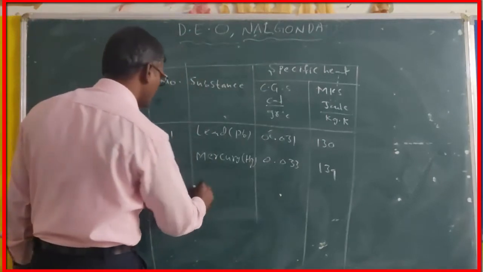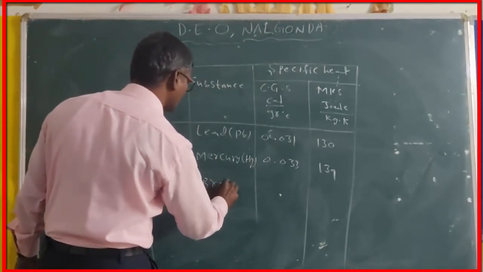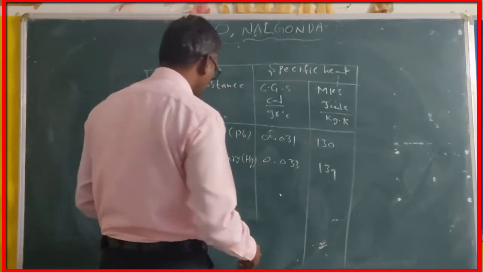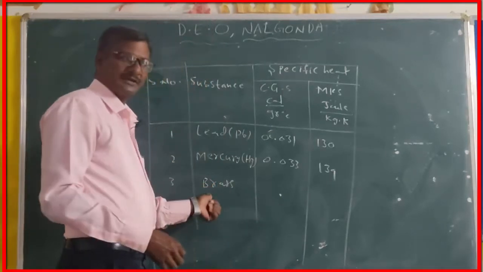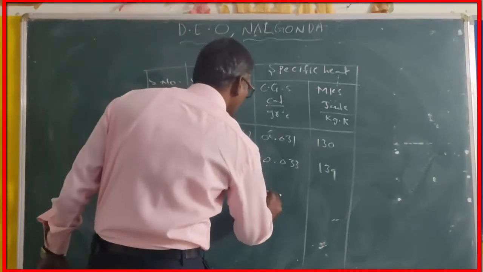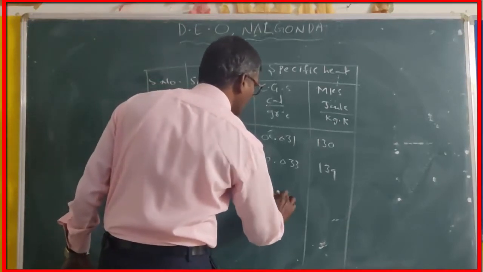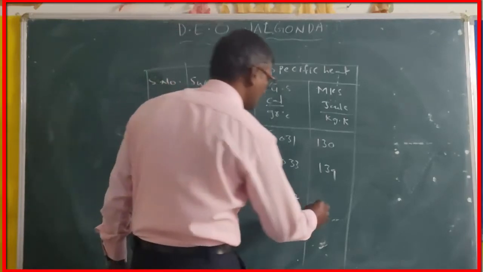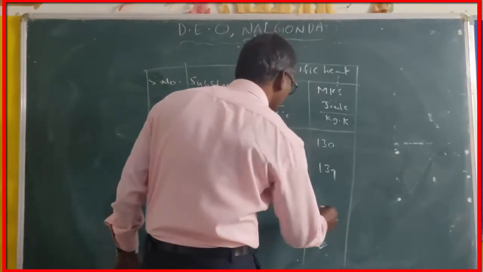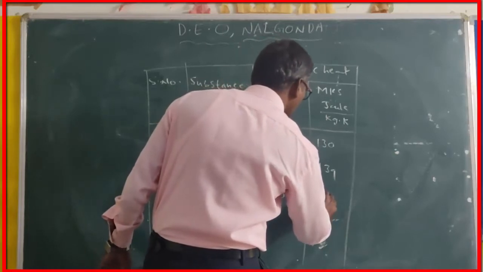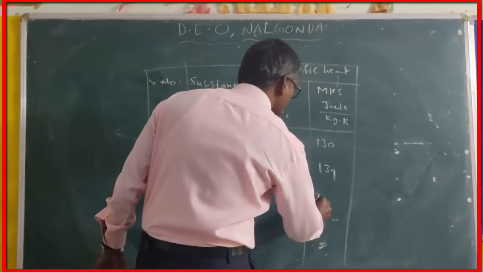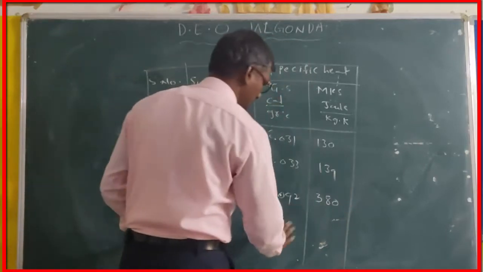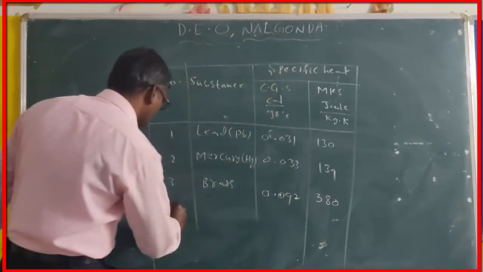Number 3 is brass, a mixed material of copper plus zinc: 0.092, and 380.